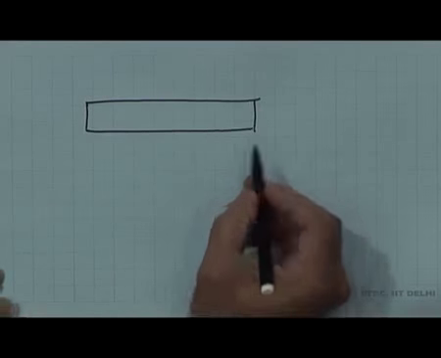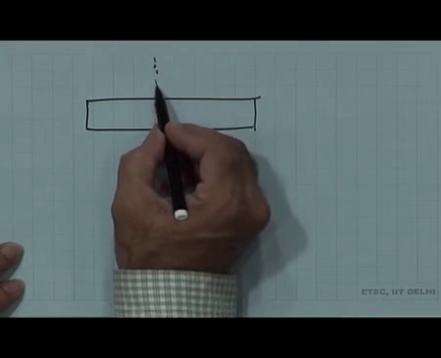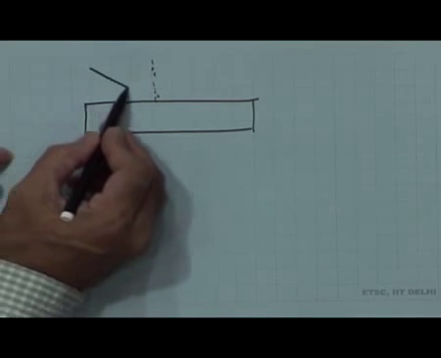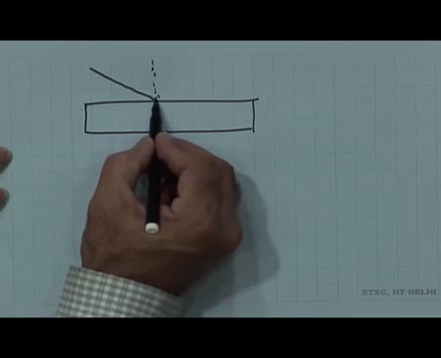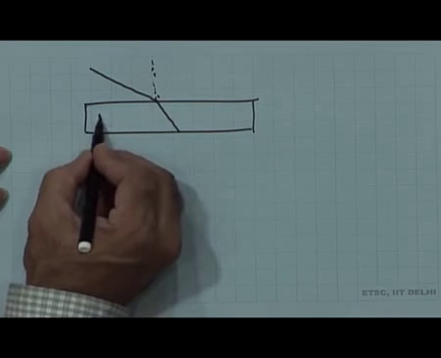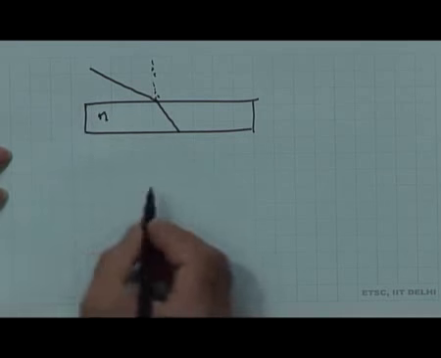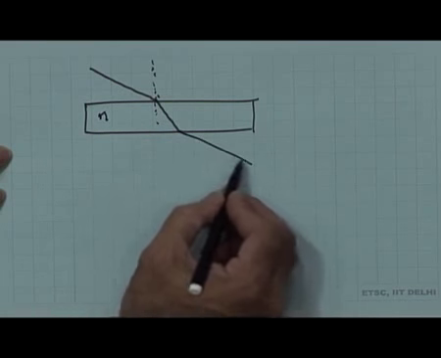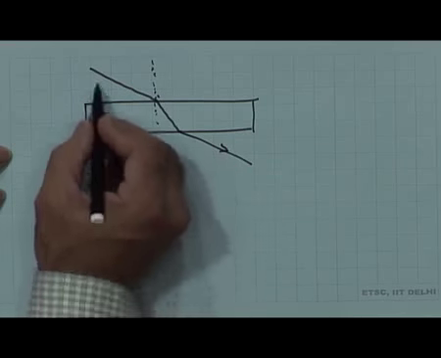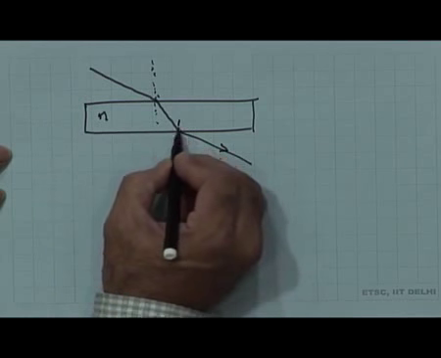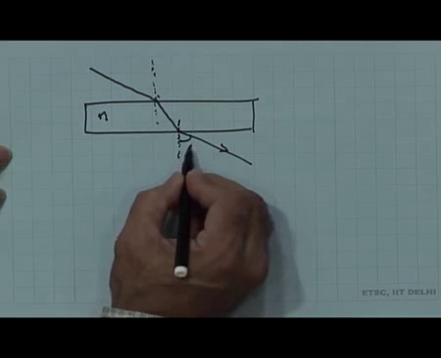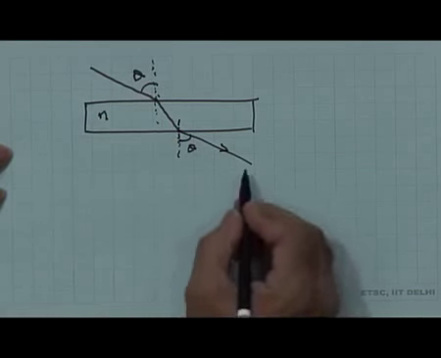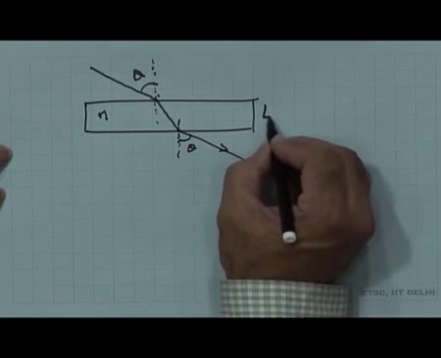A second part which I would also recommend you take as an exercise is to determine the lateral shift. I had not worked it out here. So, we have a ray of light incident like this, it bends towards the normal if this refractive index n is greater than the refractive index here, and then it again bends away from the normal. If the media are the same, the angle theta that it subtends here is the same as the angle it subtends here, which means there is no deviation.